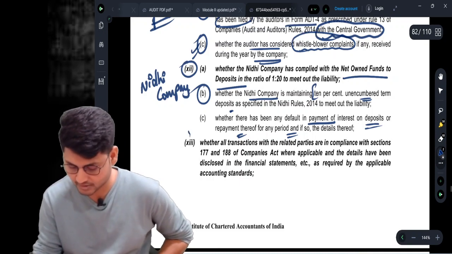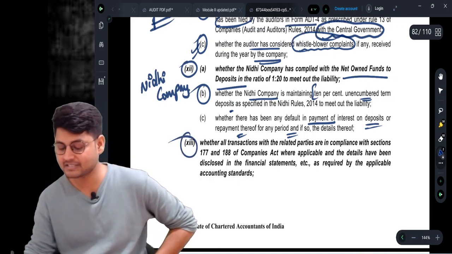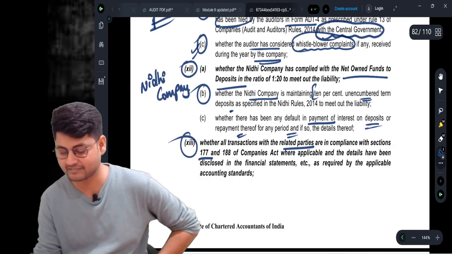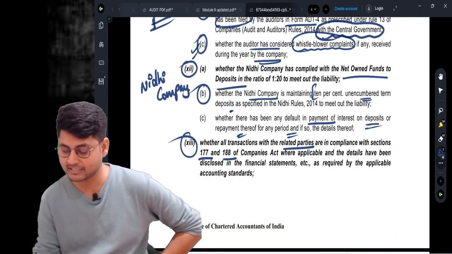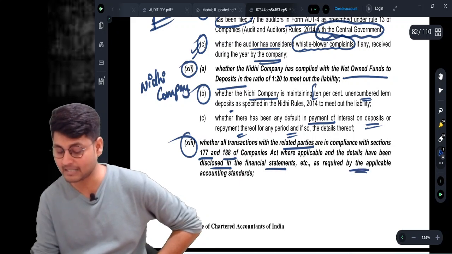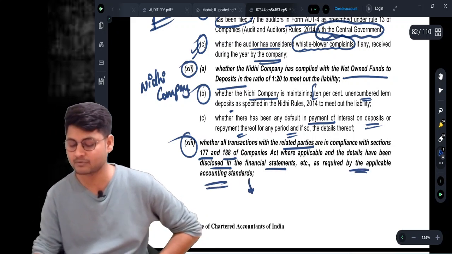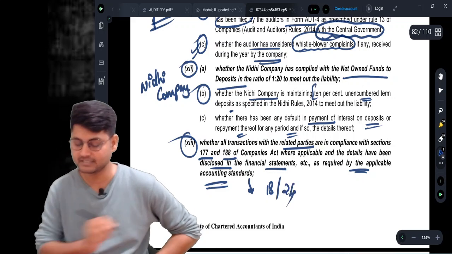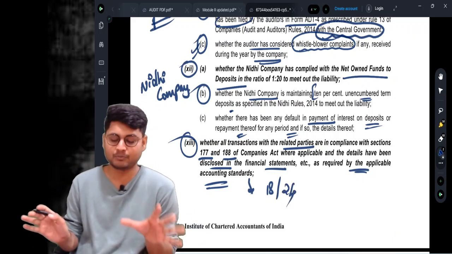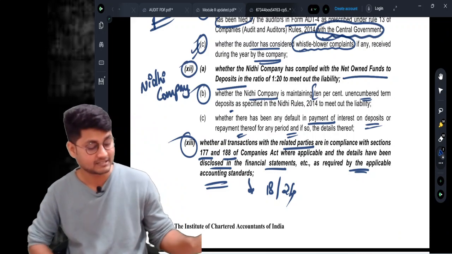So now read this 13th clause. Whether all the transactions with related parties are in compliance with section number 177 and 188, where applicable, and details have been disclosed in the financial statements as required by the applicable accounting standards. What are the applicable accounting standards? It is AS 18 and Ind AS 24. So this is what we need to report there. Okay, this is clause number 13.